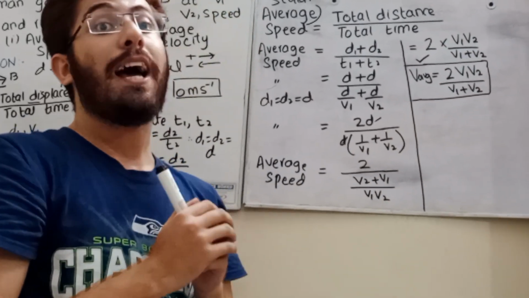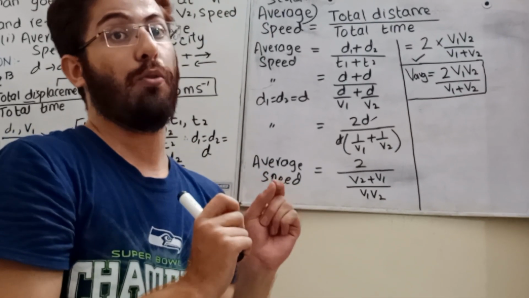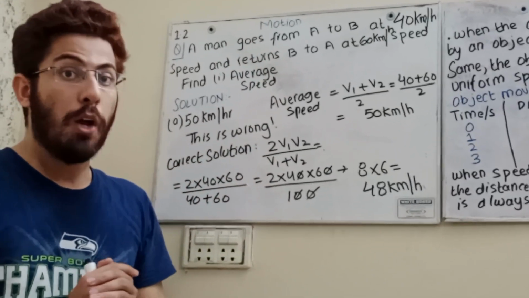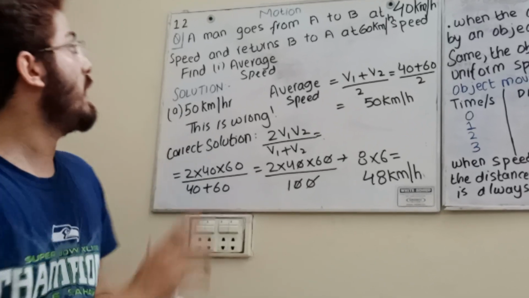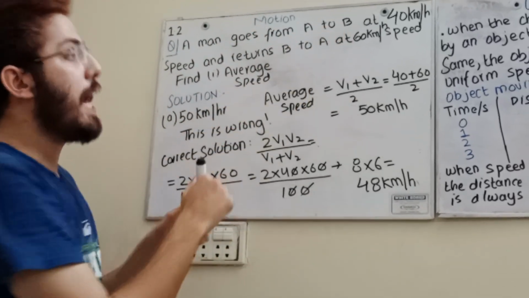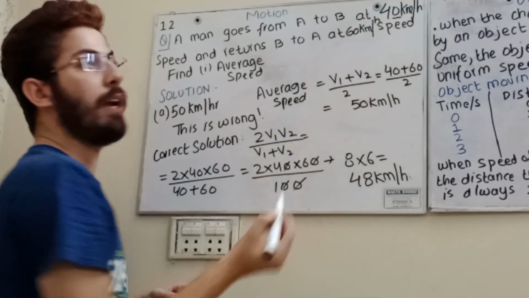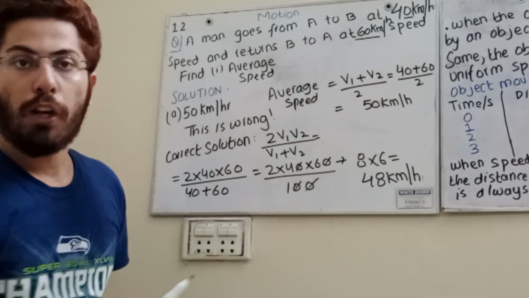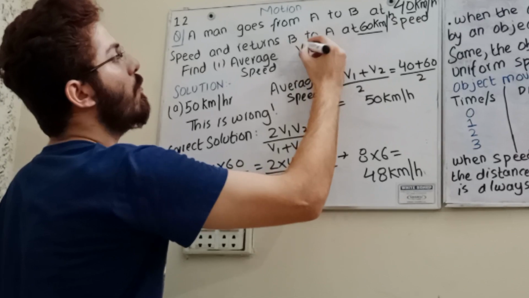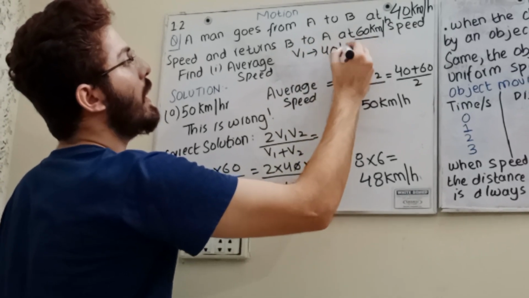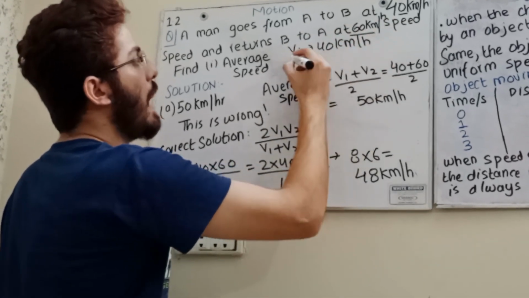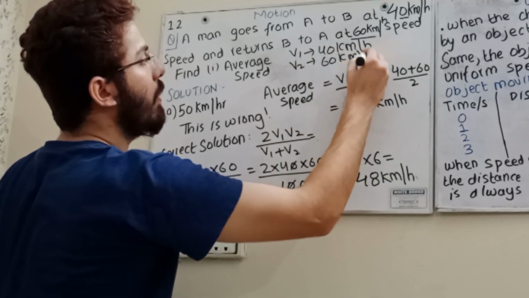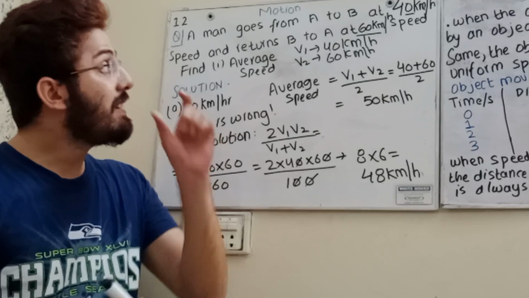Now students, we are going to solve a question which will clear your concept. See, a man goes from A to B at 40 kilometers per hour, V1, and returns from B to A at 60 kilometers per hour. You can say, sir, V1 is equal to 40 kilometers per hour, and V2 is 60 kilometers per hour. Now what is the biggest mistake?